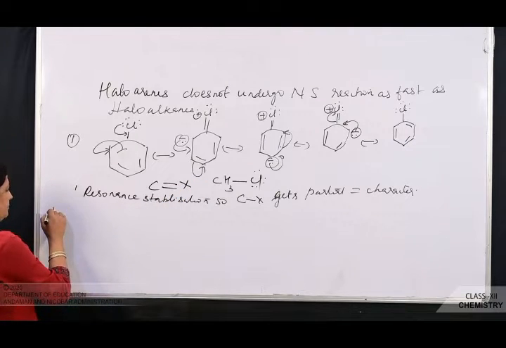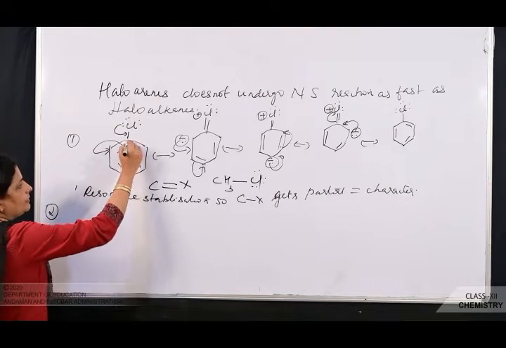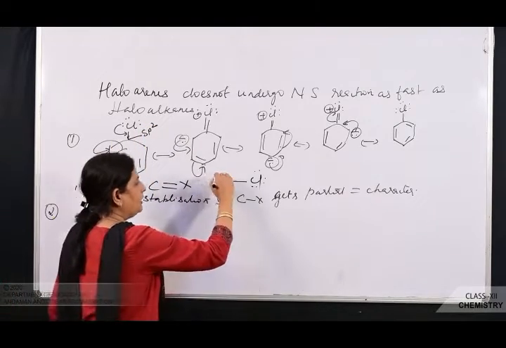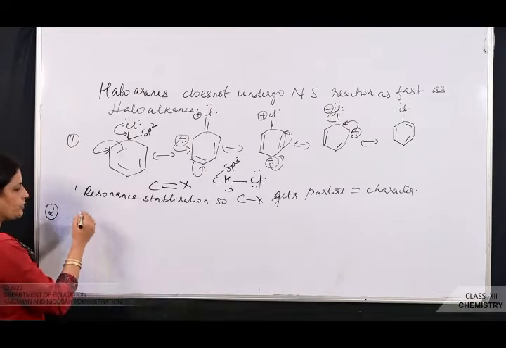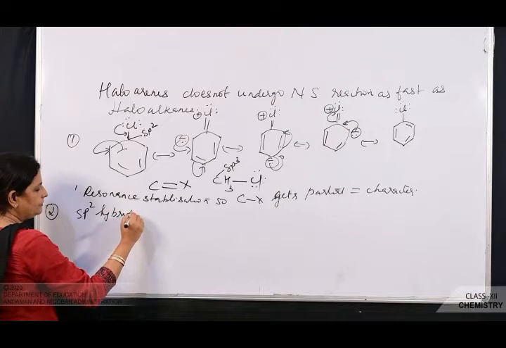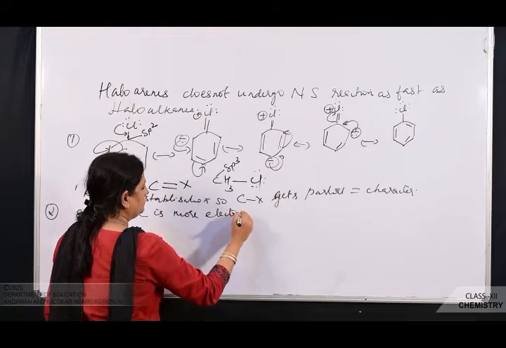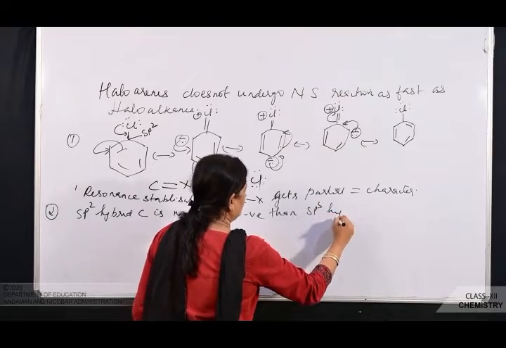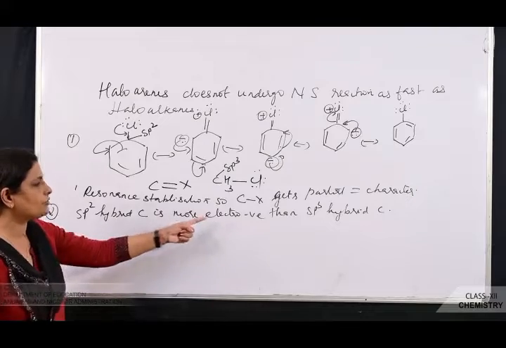Now the second reason. If you take the carbon atom in haloarene, in which hybridization is the carbon atom? It is in sp2 hybridization. And in haloalkane, it is in which hybridization? sp3 hybridization. So which is more electronegative? An sp2 hybrid carbon is more electronegative than an sp3 hybrid carbon. That is, sp2 hybrid carbon is more electronegative than sp3.